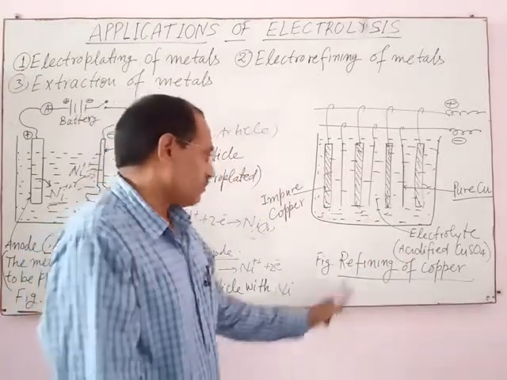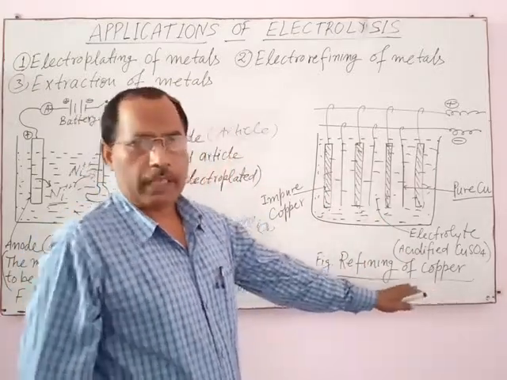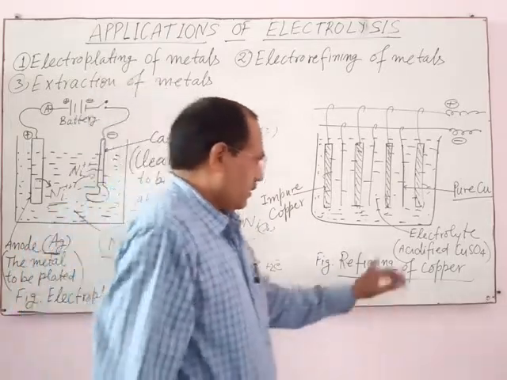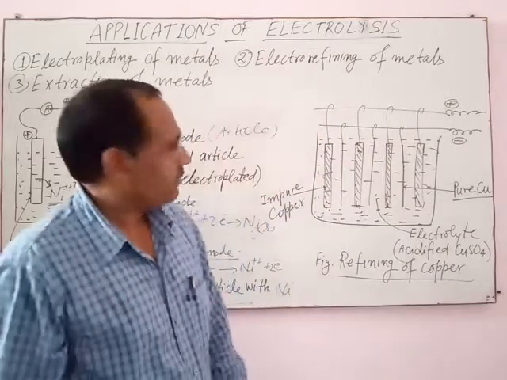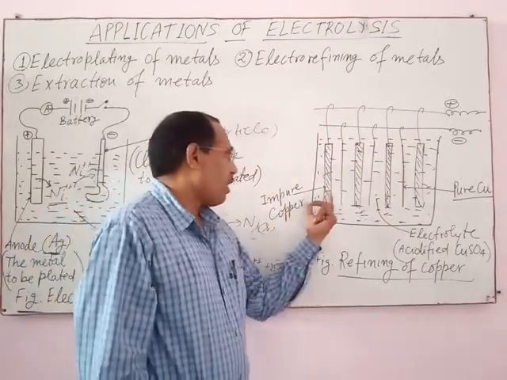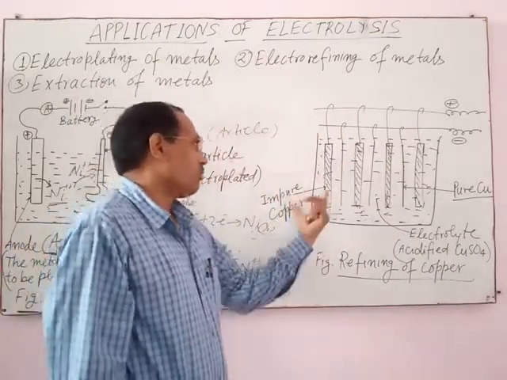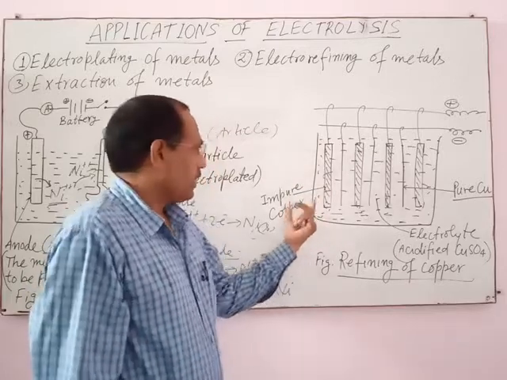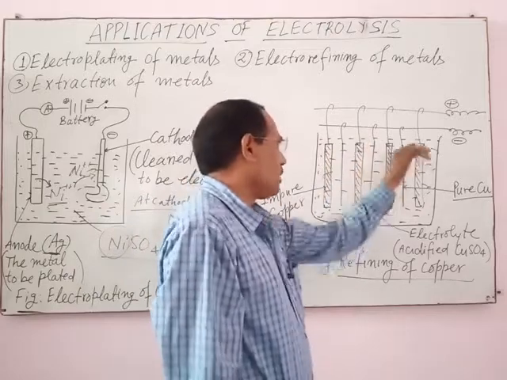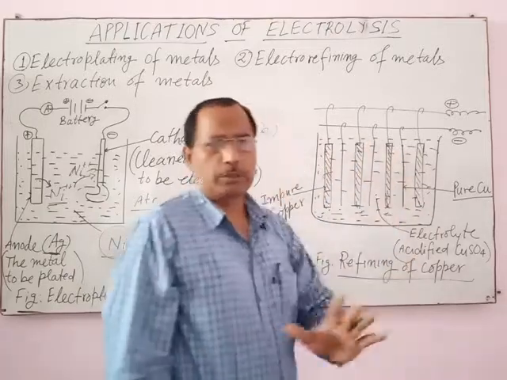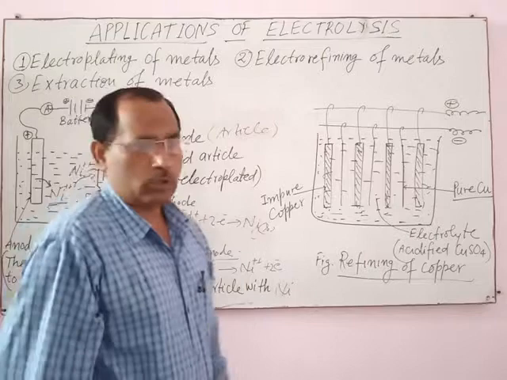For example, in case of electro-refining of copper, acidified copper sulfate acts as electrolyte. Impure copper rods, meaning thick rods of impure copper, act as anode, and thin rods of pure copper, 100% pure copper, act as cathode.